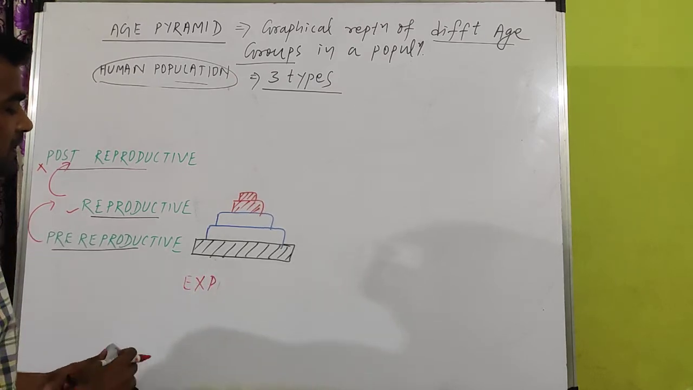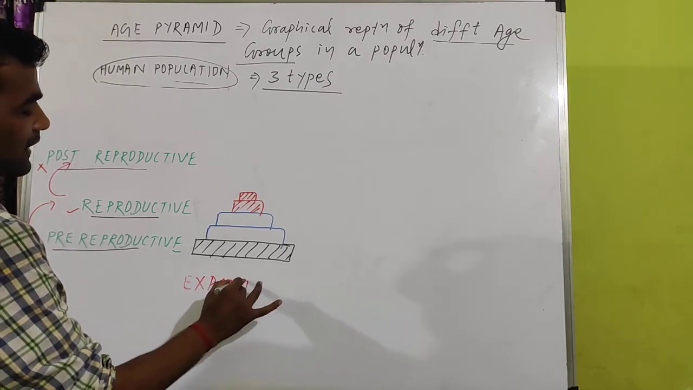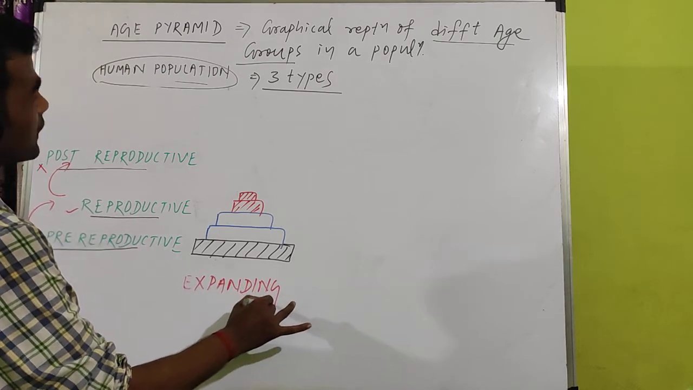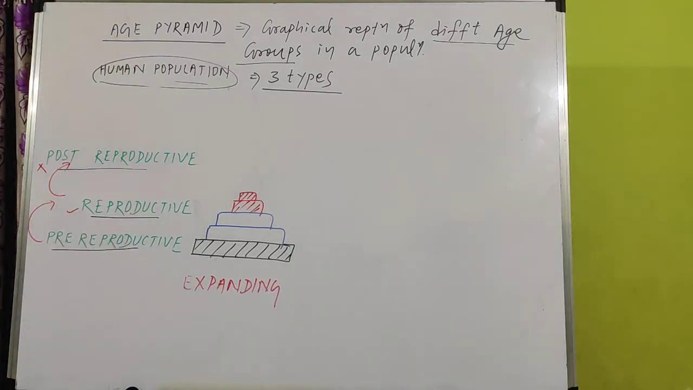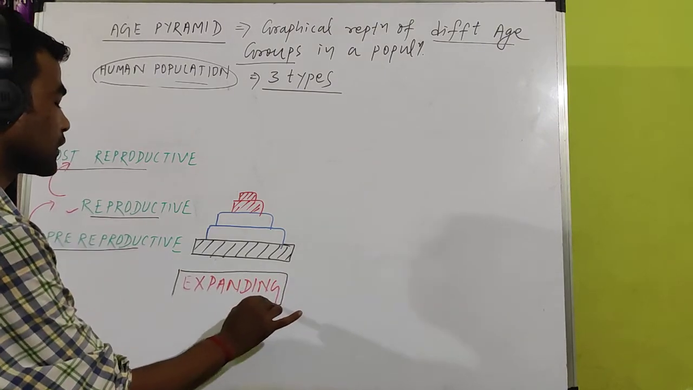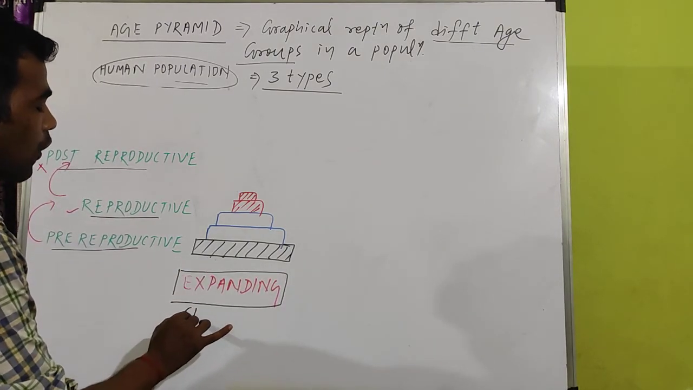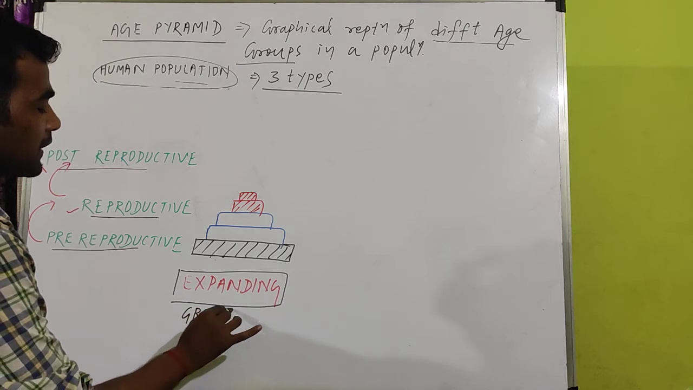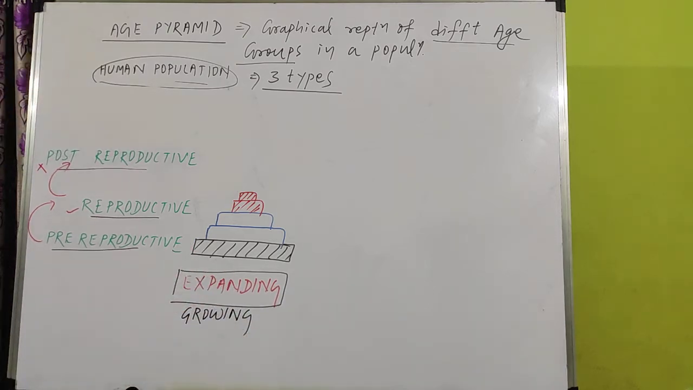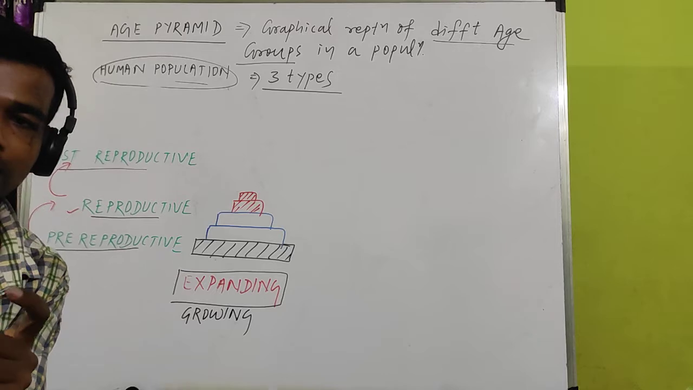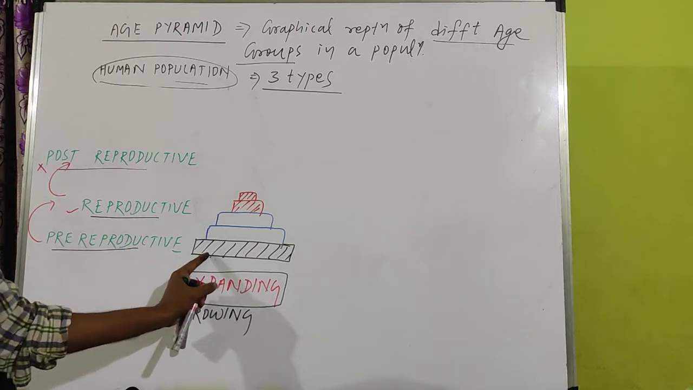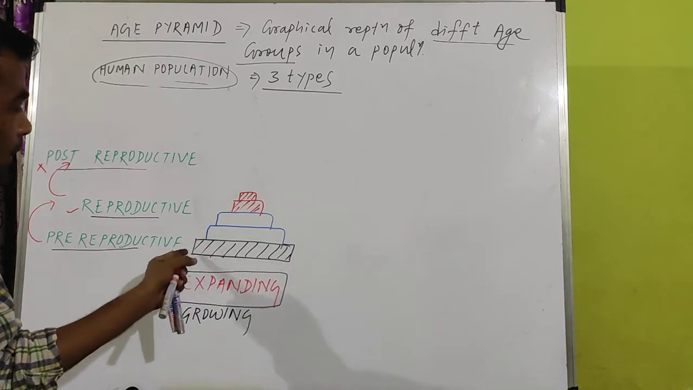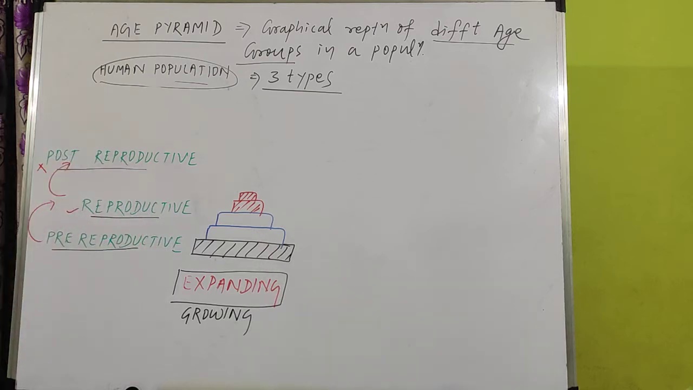So this type of population is known as an expanding population and the pyramid is called an expanding age pyramid. We can say expanding or growing. It can grow in the future. Growth or expansion is possible because of the pre-reproductive group, because they will enter the reproductive stage in the future and reproduce more.